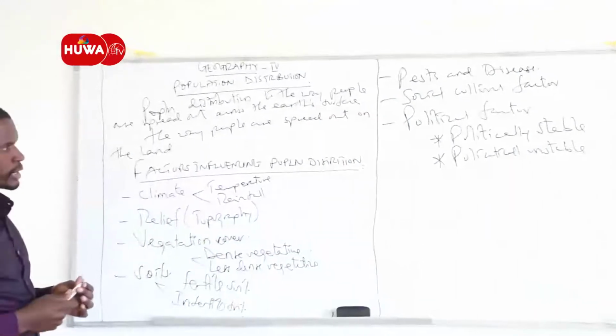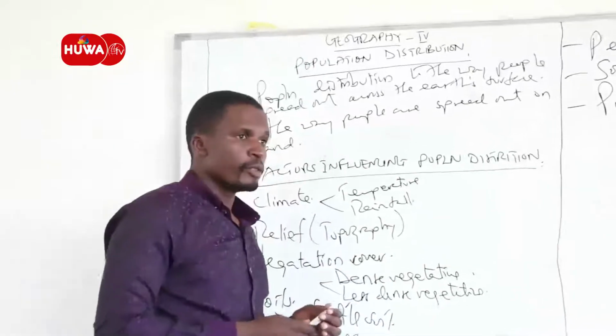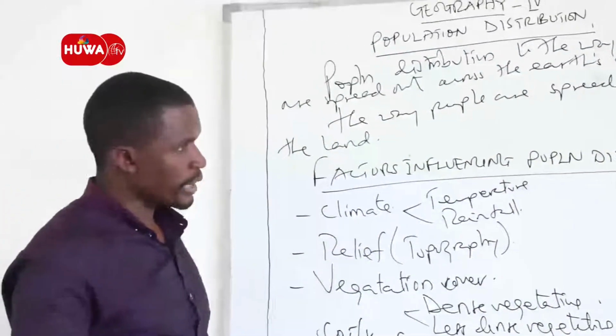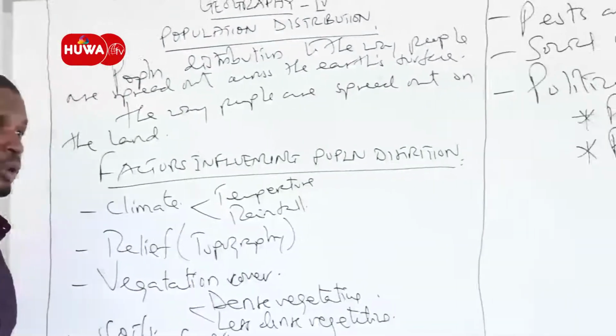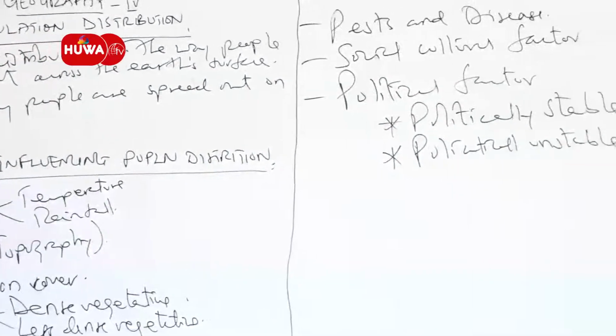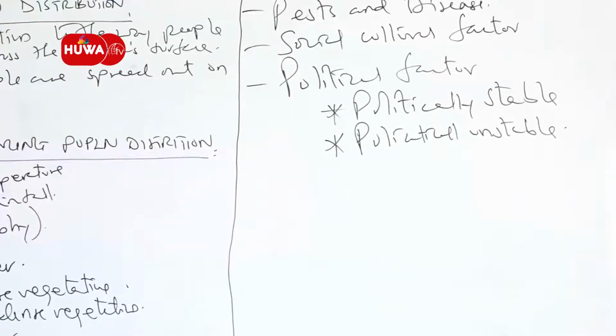where the places are politically unstable, which means the political situation does not favor the peace and security of the place, and therefore affects the day-to-day life of the people. People are living in fear, and this will force people to migrate from those places to places that are politically stable. And therefore we say the political factor can also influence the population distribution of a place.